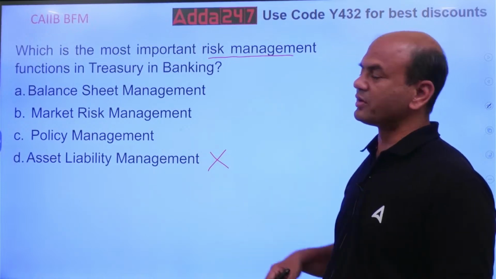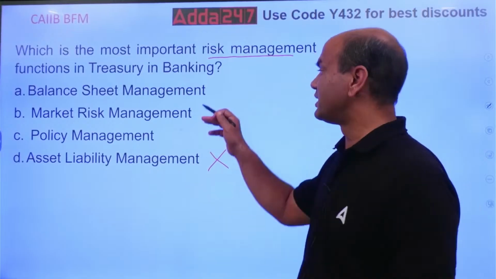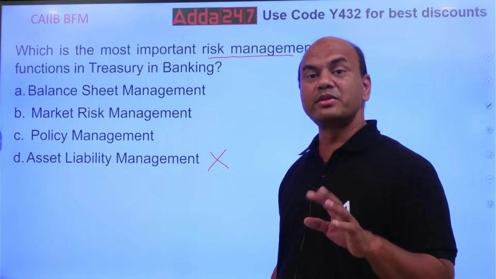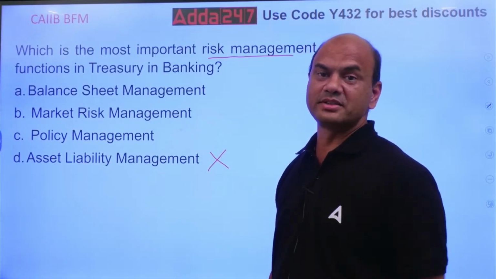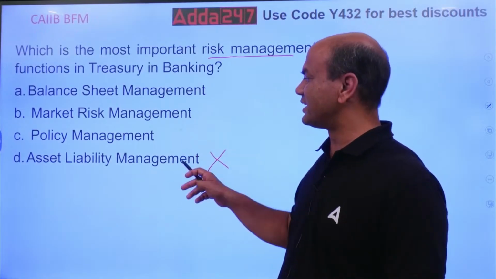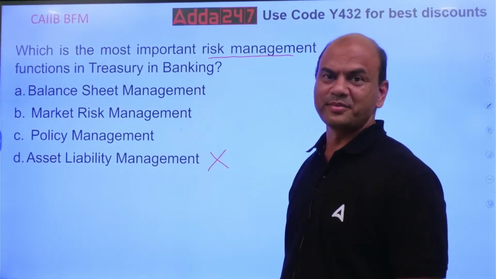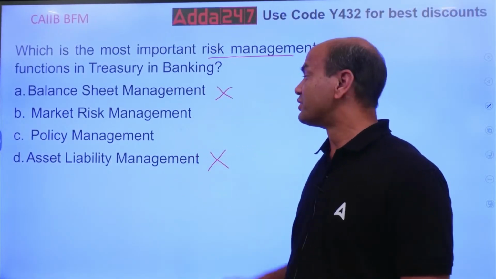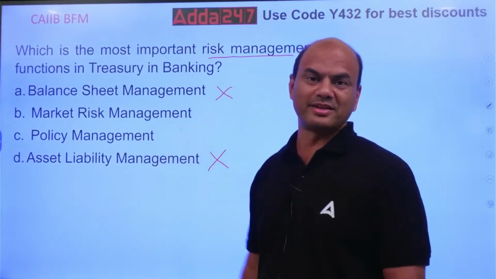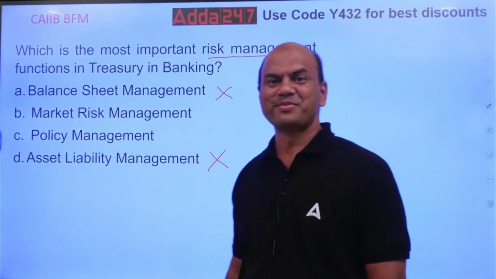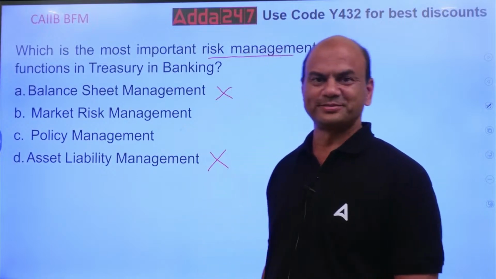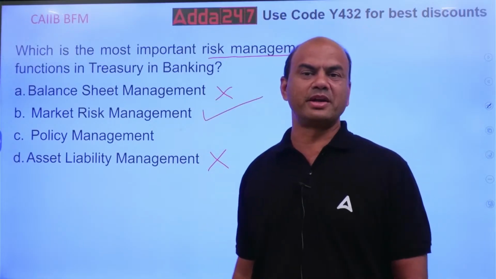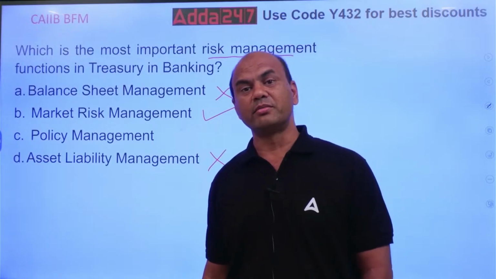Is it balance sheet management? Okay, let's see one by one. Balance sheet management means what? Managing the balance sheet means matching your assets and liabilities. Roughly this and this will be related to each other. So if this is not the answer, this will also not be the answer. So market risk management and policy management. So now think. The most important over here, the answer is market risk management. The most important one, market risk. Why?